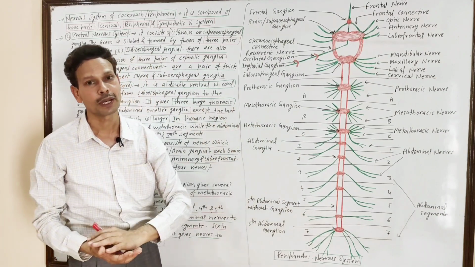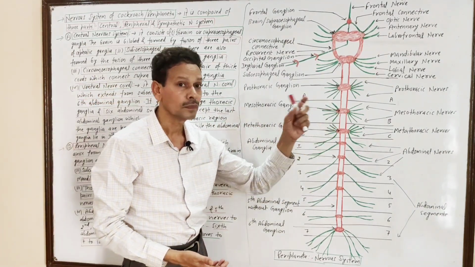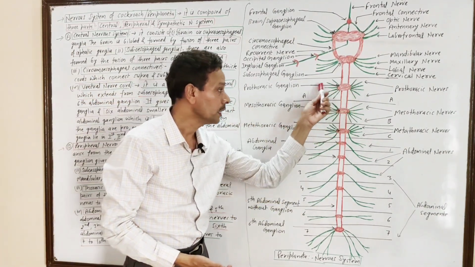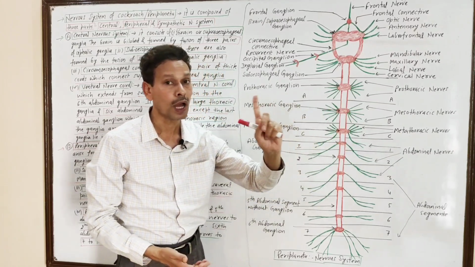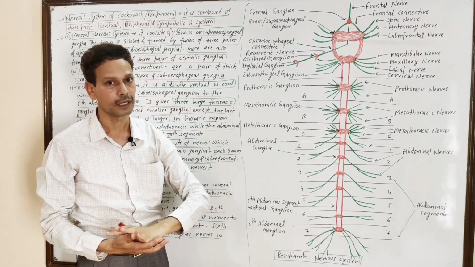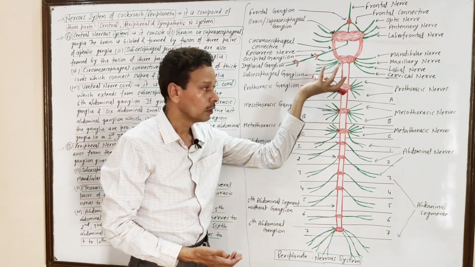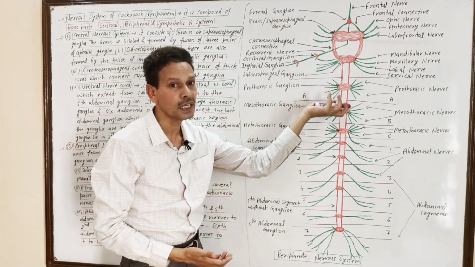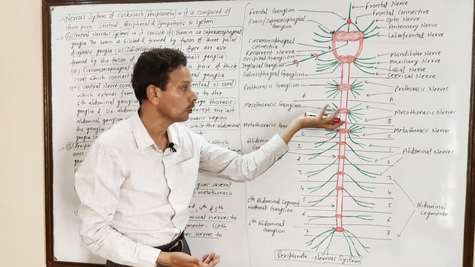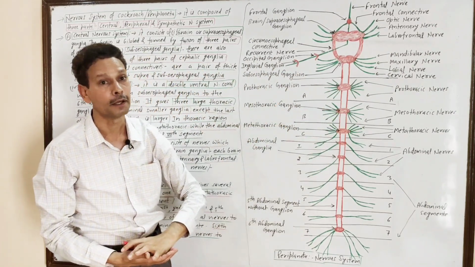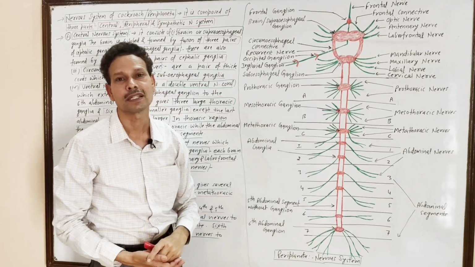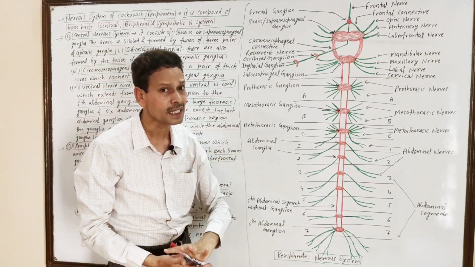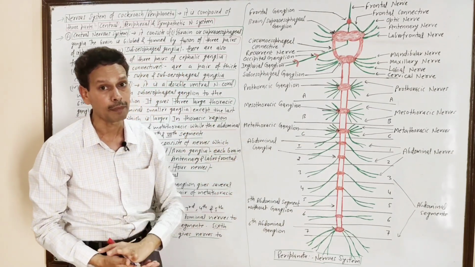Note down, competition students. In case of cockroach, 3 ganglia, 1 in each thoracic region. It means prothoracic ganglia in the prothoracic region, mesothoracic ganglia in the mesothoracic region, metathoracic ganglia in the metathoracic region. But in case of abdominal regions, only 6 ganglia in 7 segments.